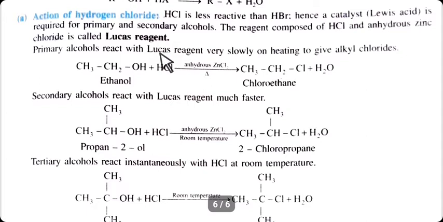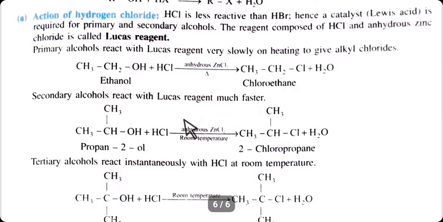See the example of primary alcohol. We are using here ethanol or ethyl alcohol. Formula is CH3CH2OH or C2H5OH. It reacts with HCl in presence of anhydrous zinc chloride. It forms alkyl halide. The OH group reacts with hydrogen and forms H2O, and chlorine is attached with the alkyl group and it forms alkyl halide, meaning chloroethane. Student, always remember catalyst is required only for primary and secondary alcohol.